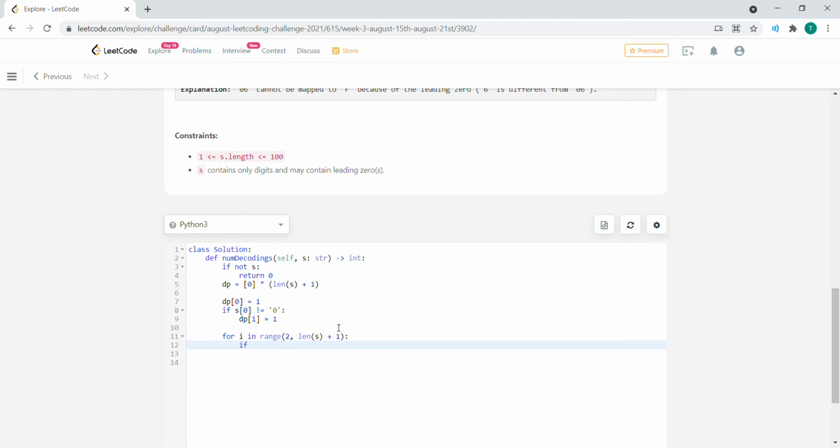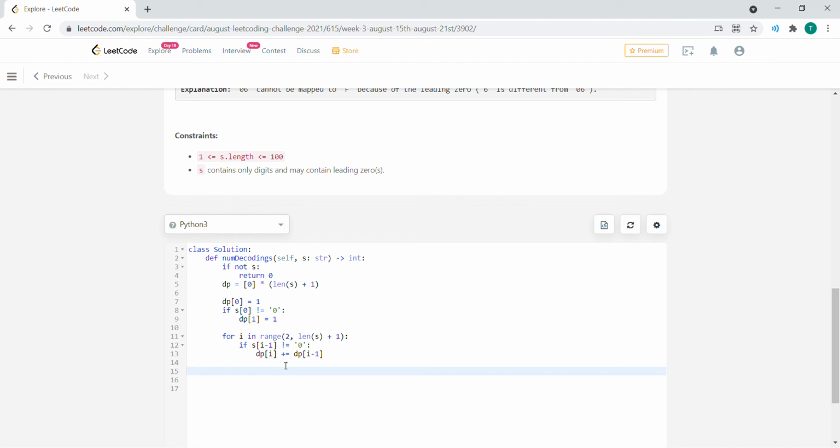So if the string at index i minus 1 is not equal to 0, so it's not basically a leading 0, we're going to update our dynamic programming array at index i to be incremented with our dynamic programming array at the previous index, i minus 1. Because keep in mind, with the dynamic programming array, we are making our answers at the current index based on our previous index number in the dynamic array. And we're going to take that number and add it onto the current index if the previous string character is not equal to 0.